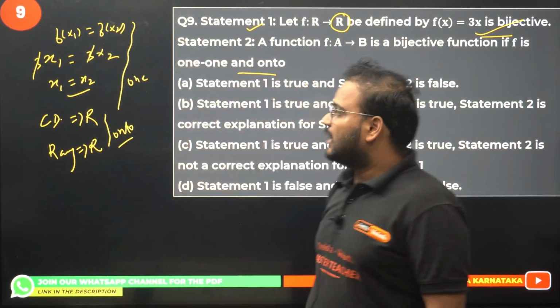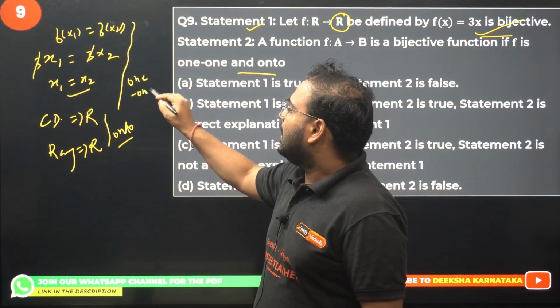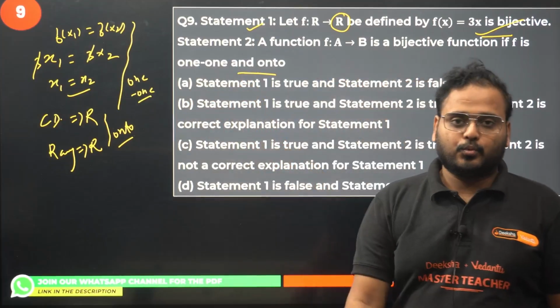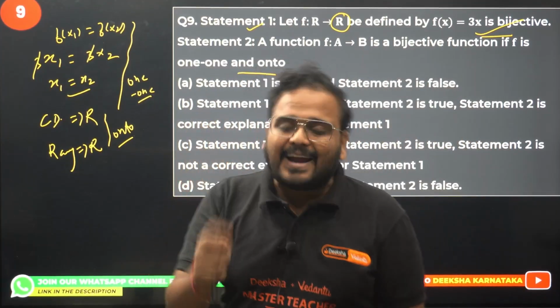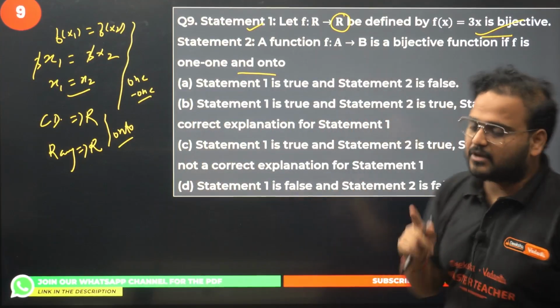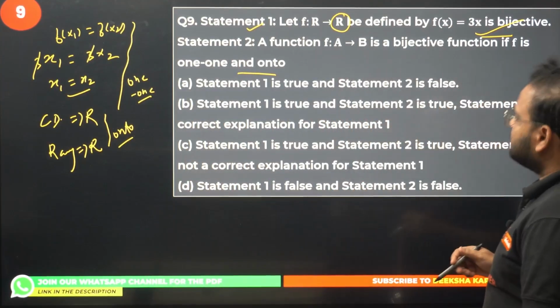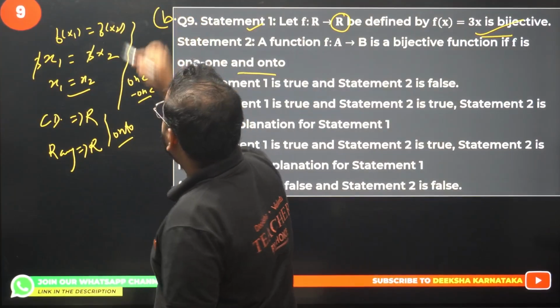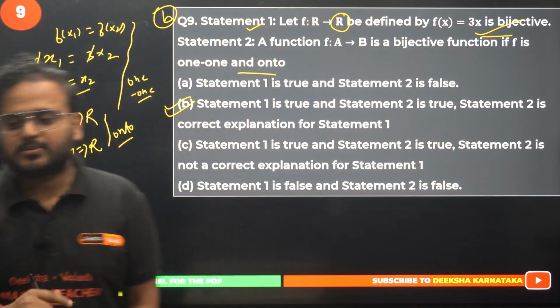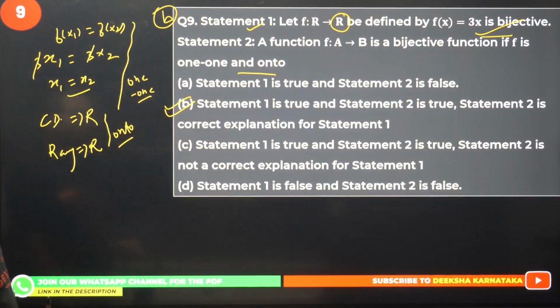So we are looking for 1-1 and onto, and same thing is the statement number 2. So both statements are correct, and statement 2 is the correct explanation for statement 1. So your option becomes B. Please check. Question number 9, option B is the right choice. Yes. Let's move on then.